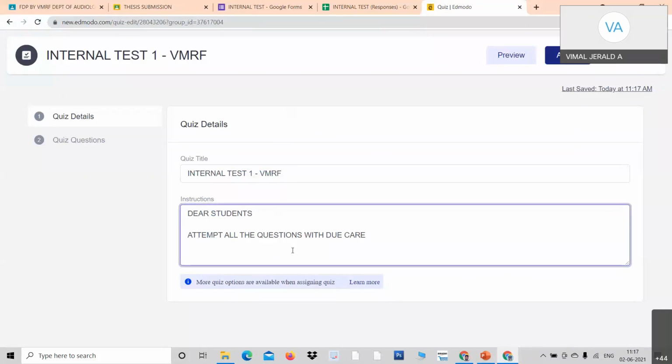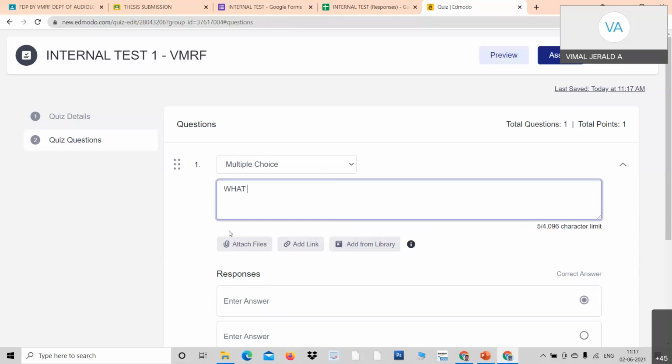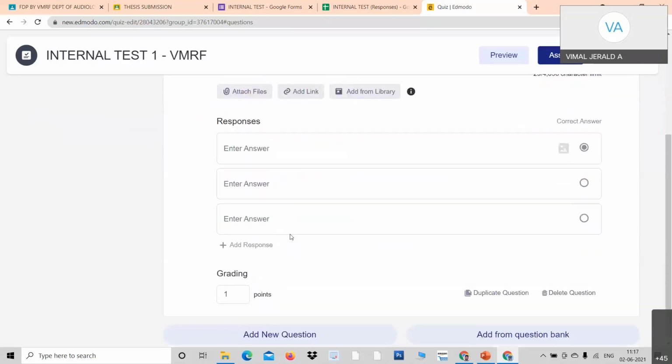And go to the quiz questions, second part. I just click over quiz questions. See, professors, in Google Forms you have only multiple choice. Here you can go for fill-ups, match the following, true or false, and so on. I will tell you one by one. Question number 1, multiple choice. What is the color of the sky? A simple one, just for you.